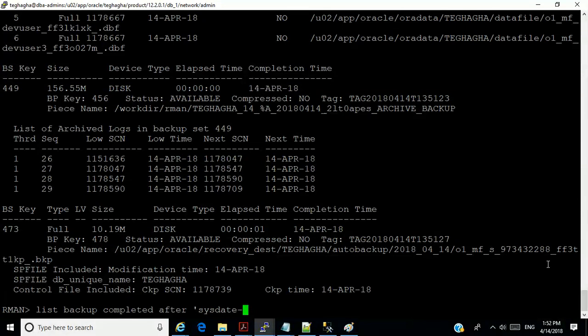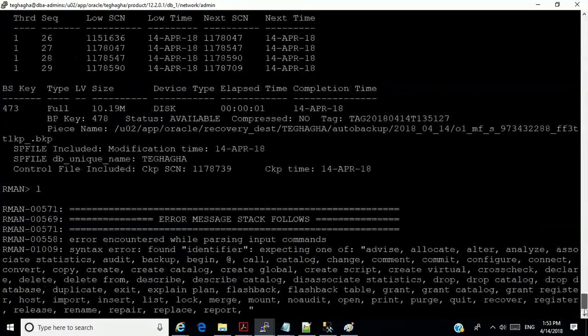Minus, let's say this one is 0. I don't know where I take the fraction here. 1/24 is after one hour ago, because in a day you have 24 hours. So I can just look at the backups that were made after.